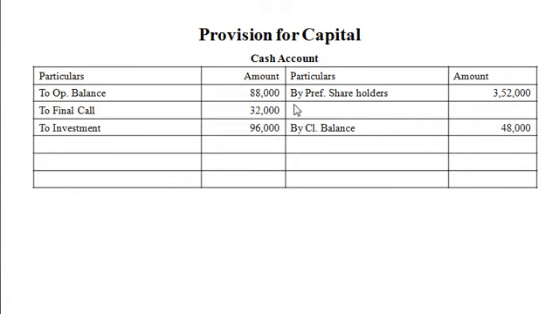And finally, we will have to make payment to our preference shareholders, the entire amount rupees 3,52,000. So here we pass the entry well in advance to make provision for capital by issue of shares. So our accounting entry would be preference shareholders account debit to bank account 3,52,000. My dear students, this amount will be required to pay in future, but it will be recorded in cash, and that is why here it is put in cash account on the credit side. And finally, we will have to maintain a cash balance of 48,000.